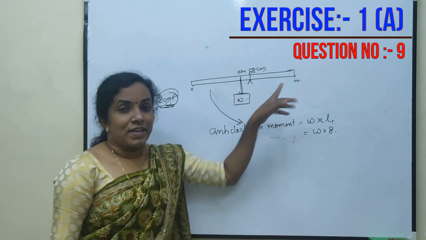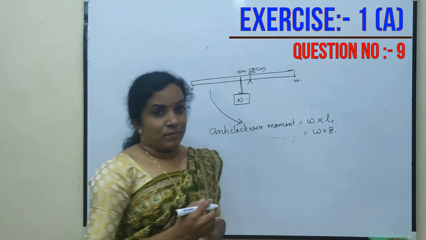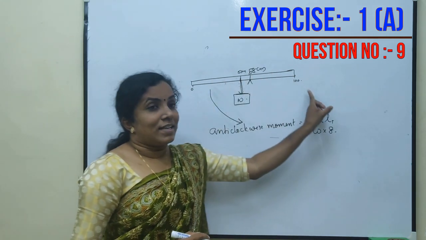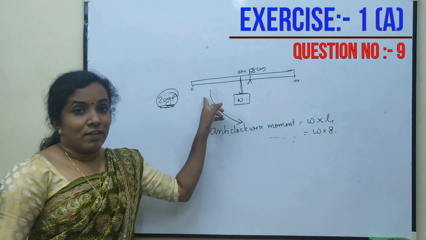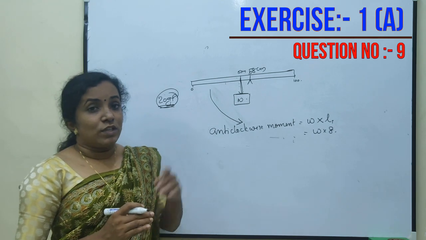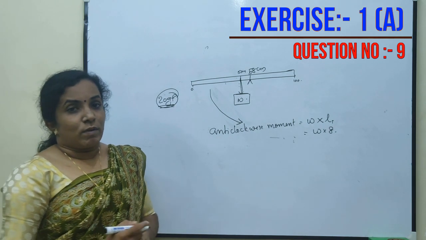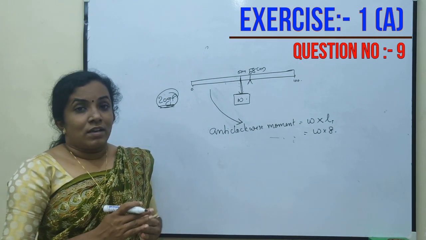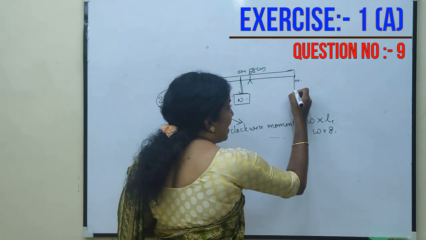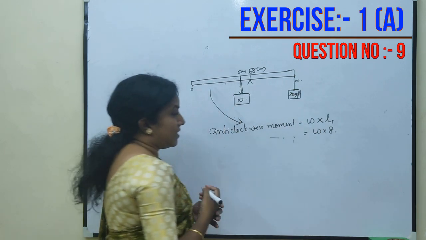From 50 to 58 centimeter is 8 centimeter distance. So, W into 8. Now, we should add this 20 gram force on the right side. If you put it on the left side, again it produces an anti-clockwise moment and it cannot be balanced. So, we should add this weight on the right side to produce the clockwise moment. In the question it is given the weight should be added at one end, so we add this 20 gram force at the end.